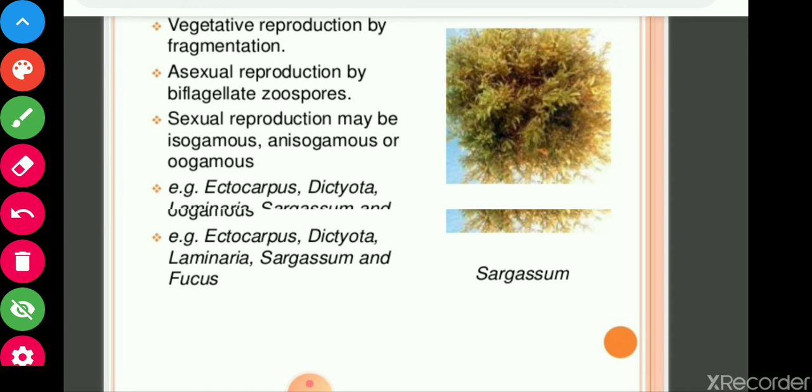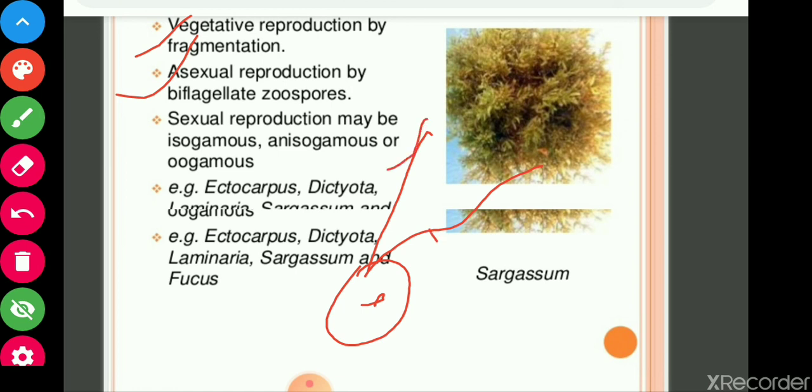Now see the reproduction in these brown algae: by fragmentation. Asexual reproduction is by biflagellated zoospores. Biflagellated zoospores are structures like this. They have two flagella, 1 and 2. Two flagella are there, that's why they are called biflagellated zoospores.